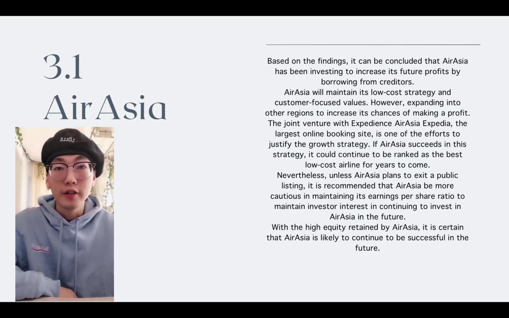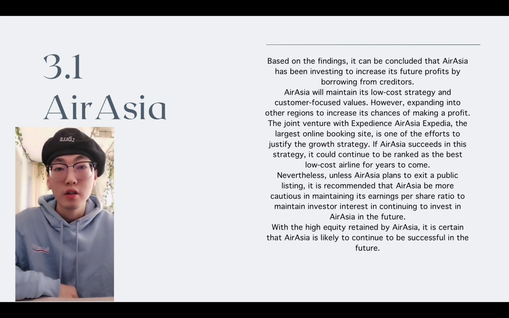Based on the findings, it can be concluded that AirAsia has been investing to increase its future profits by borrowing from creditors. AirAsia will maintain its low-cost strategy and customer-focused values. However, it is expanding into other regions to increase its chances of making a profit.